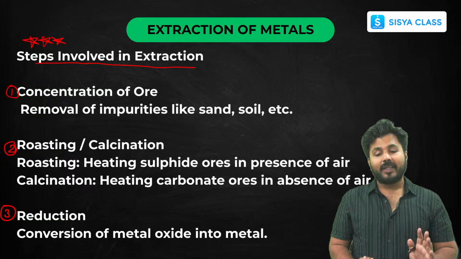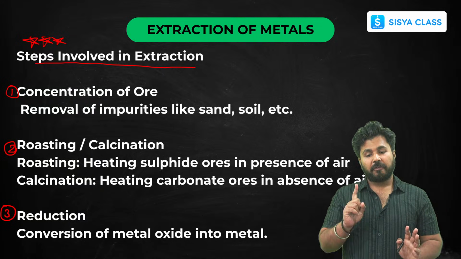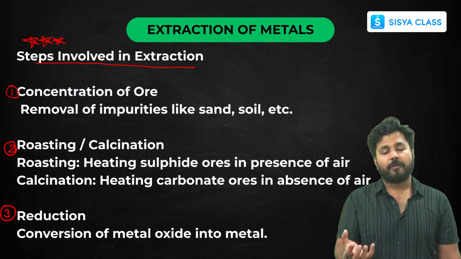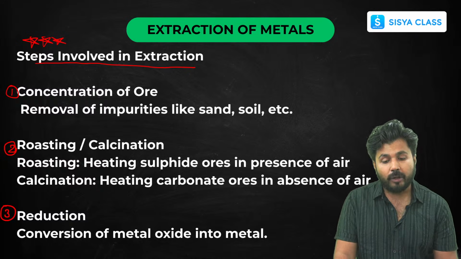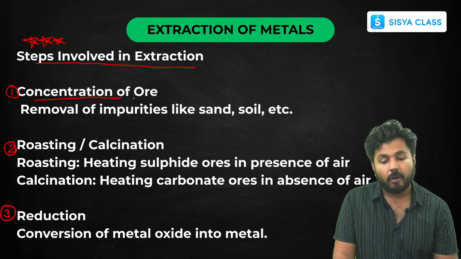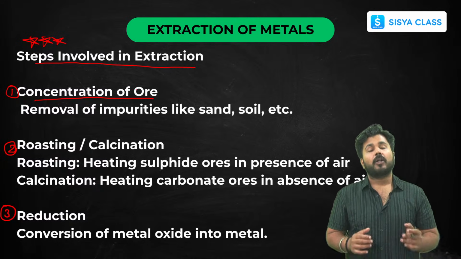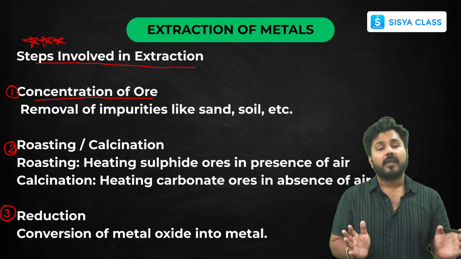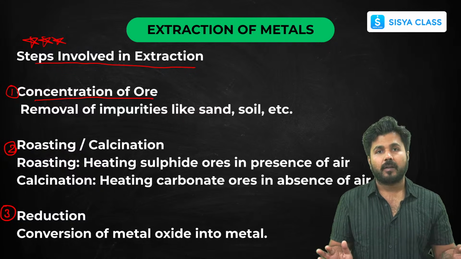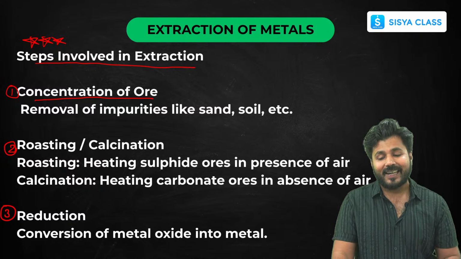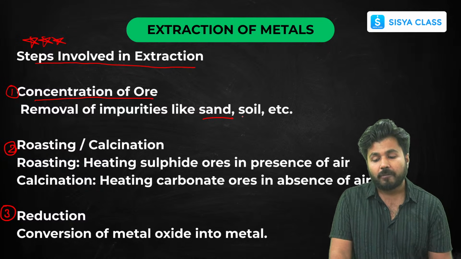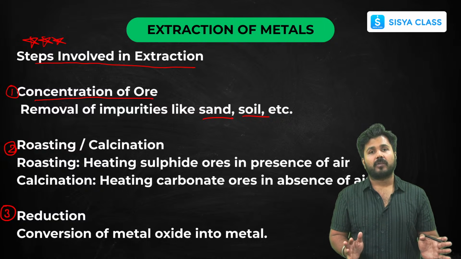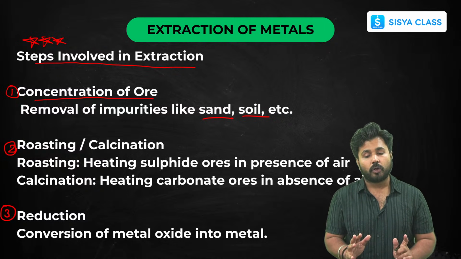The first step is, when you bring the ore out from the earth's crust, you first concentrate the ore. By concentration of ore, we mean removing those impurities which are not soluble, the insoluble impurities like sand, soil, etc., which we call slag. We have to remove these impurities first. That is called concentration of ore.